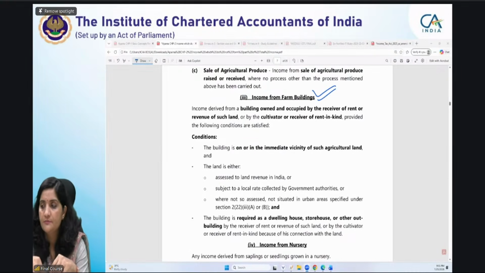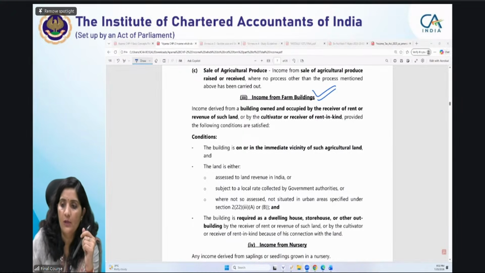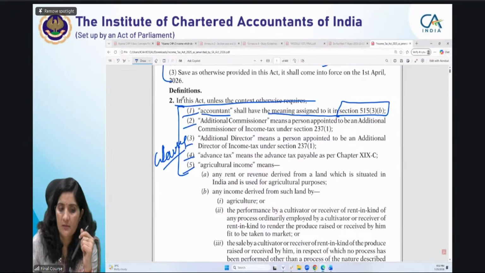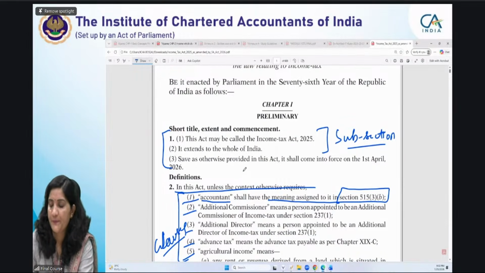And the last one, with regards to the reading of the sections. I wasn't clear about clauses and sections: when to apply which, like when you can call it a subsection and when you can call it a clause. I'm telling you, for example, section 2. If you go and read section 2, it is starting with text. After that, your clauses start. So we name it as clause. If a section is starting with a number itself, we refer to it as a subsection. Okay, this much minor impact.